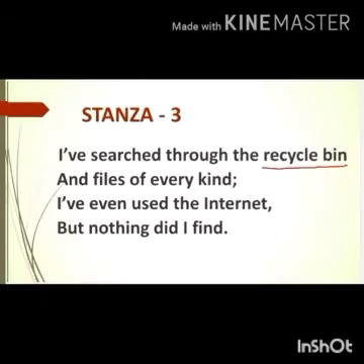I have searched through the recycle bin and files of every kind. I have even used the internet, but nothing did I find. Now, recycle bin means it is a container for waste things that will be recycled.